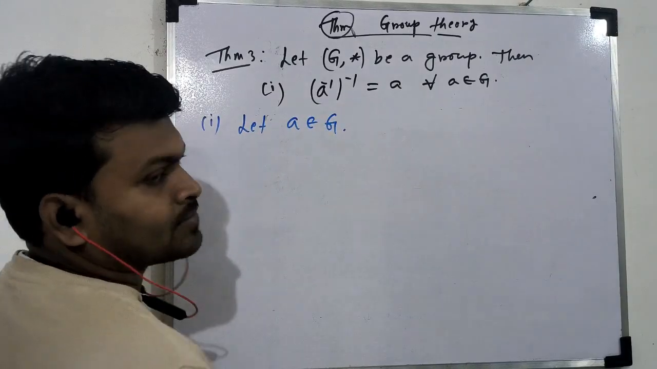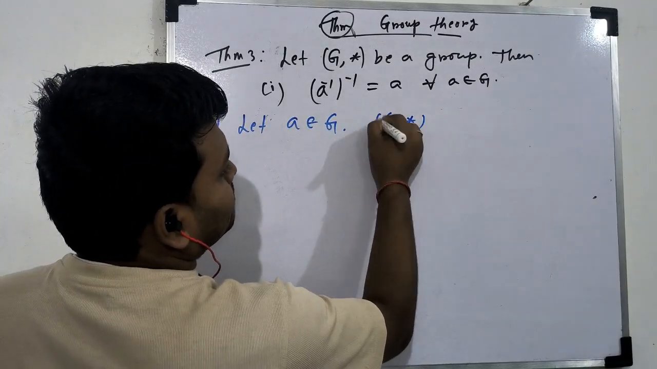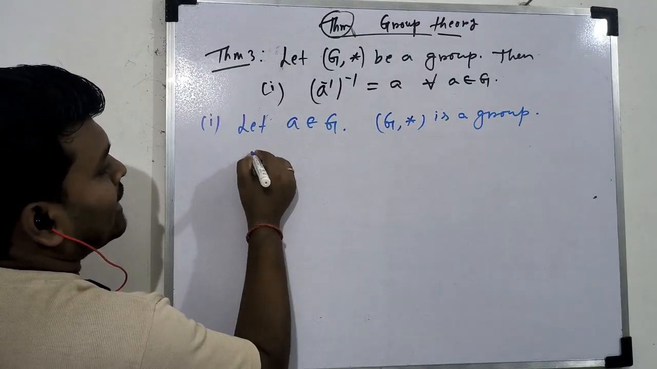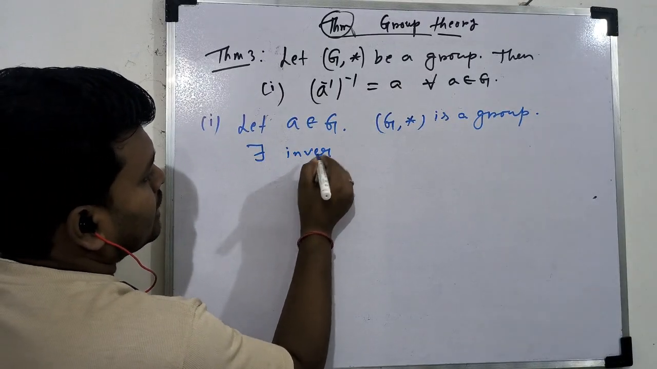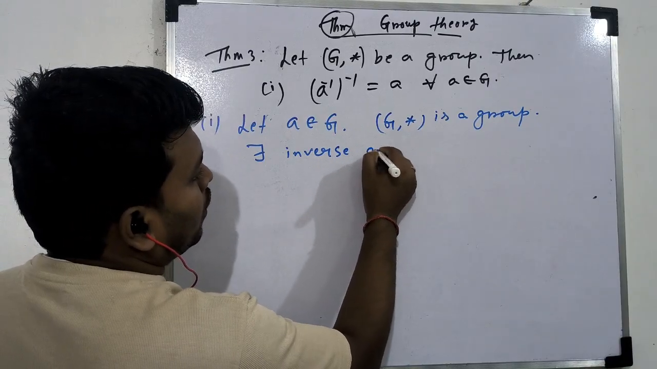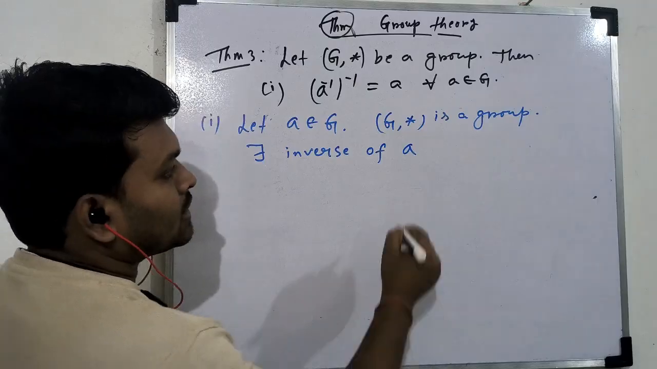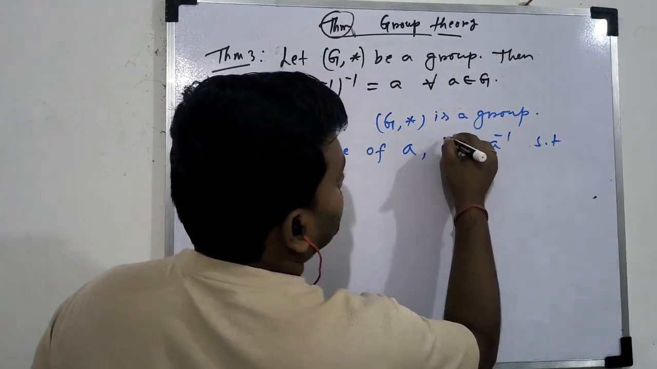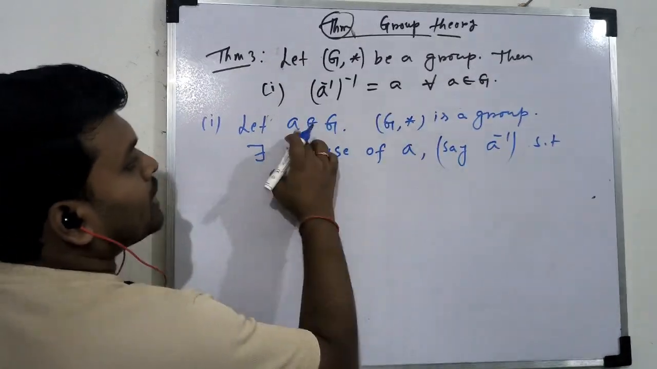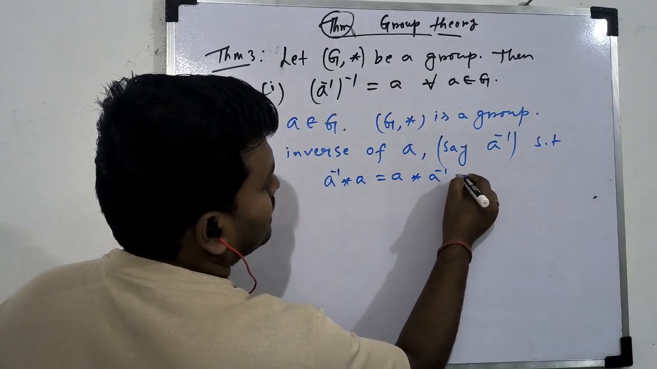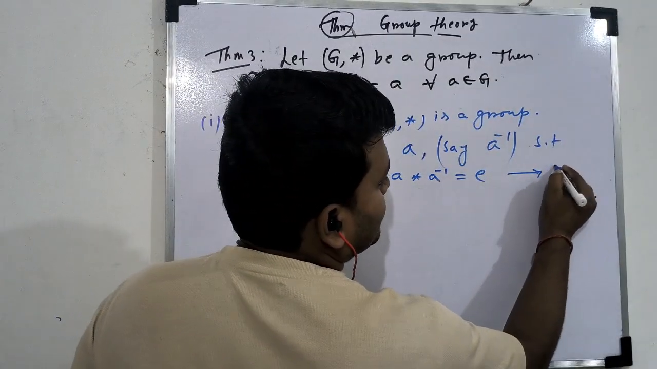To prove first we consider a belongs to G. Now as G star is a group, there exists an inverse of a, say this one a inverse, such that a inverse star a equal to a star a inverse equal to e. So you can take this as 1.